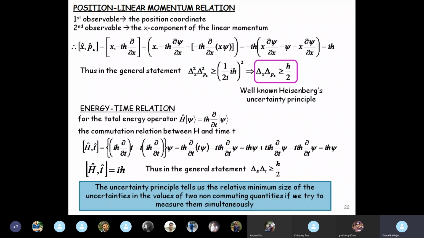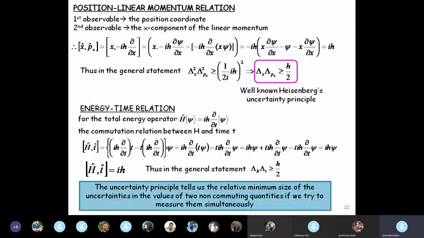What we know is that when two operators are compatible, we can measure them simultaneously. How do we measure two operators which are non-compatible? We can measure them, but using the uncertainty principle, we will know that there is a relative minimum size in the values of these quantities when we are trying to measure them simultaneously.